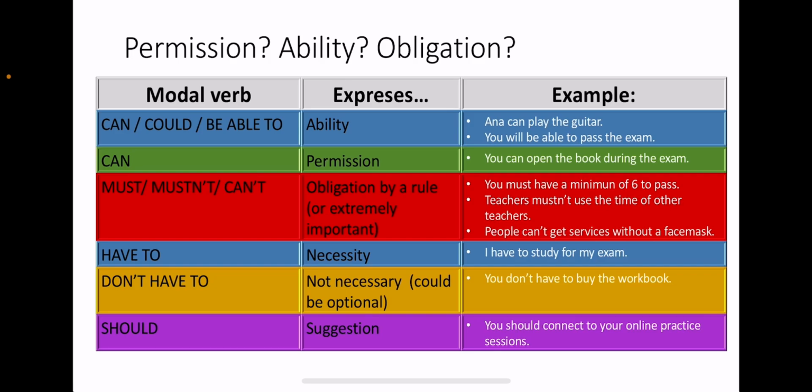And we need to conjugate have with the subject. So we say, I have to, you have to, she has to, he has to. Careful with that one because have we need to conjugate. For the other ones, can, must, we don't need to conjugate. You can check the examples. Anna, we don't conjugate. Teachers, we don't conjugate. Now, don't have to. It's the opposite of have to, right? Something that is not necessary or could be optional. We can use don't have to when we also talk about rules, but something that is not a rule, or it's not important.